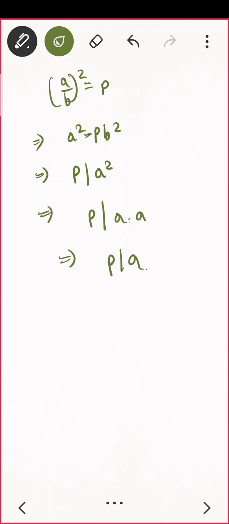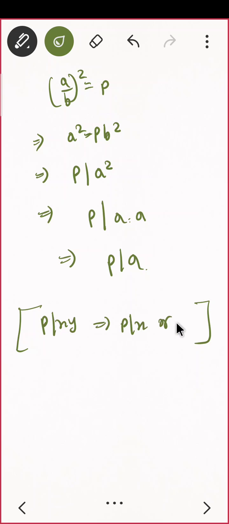Why is this true actually? Because if p divides xy, this implies either p divides x or p divides y. But here x and y are the same, a and a, so p must divide a. ठीक है? So you have p divides a, that means what? If p divides a, that means what?